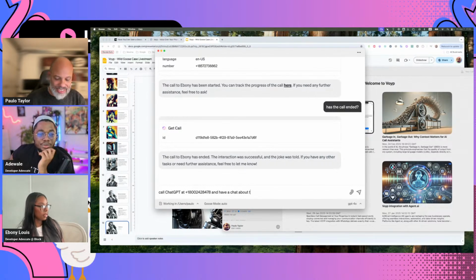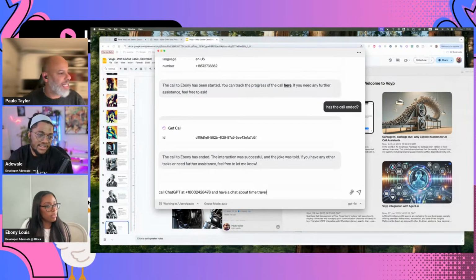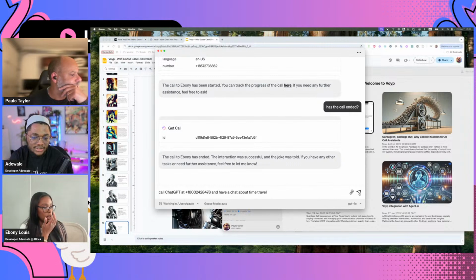I'm guessing we can watch the conversation in real time through the Voyp dashboard. Yeah, I think you mentioned that we can see how the conversation is going in text on the dashboard. Let's see how it goes. Nice.